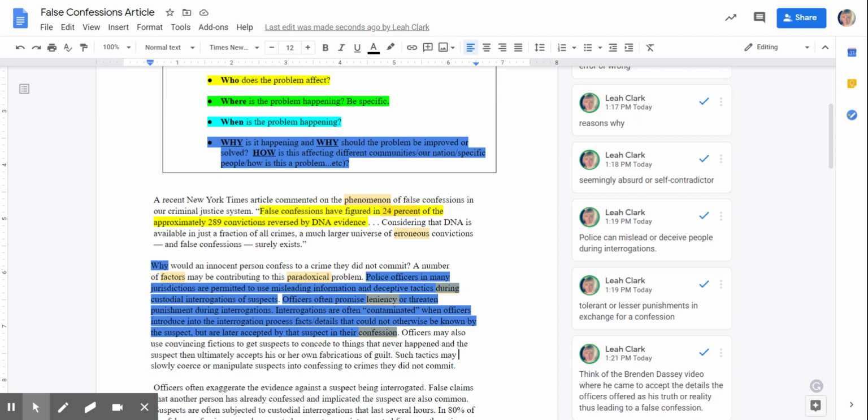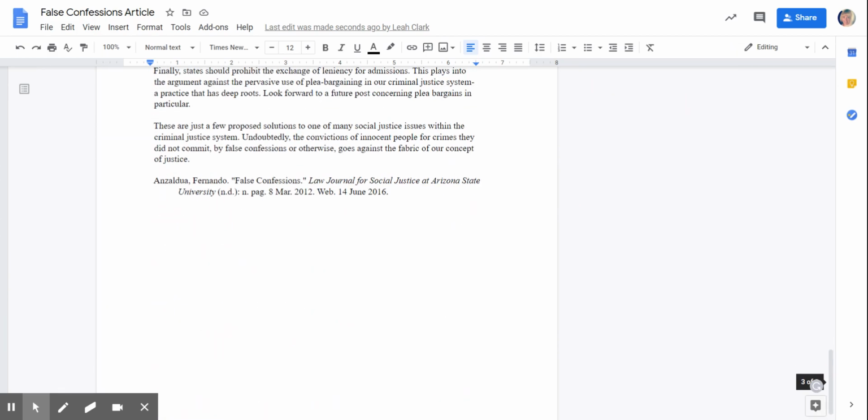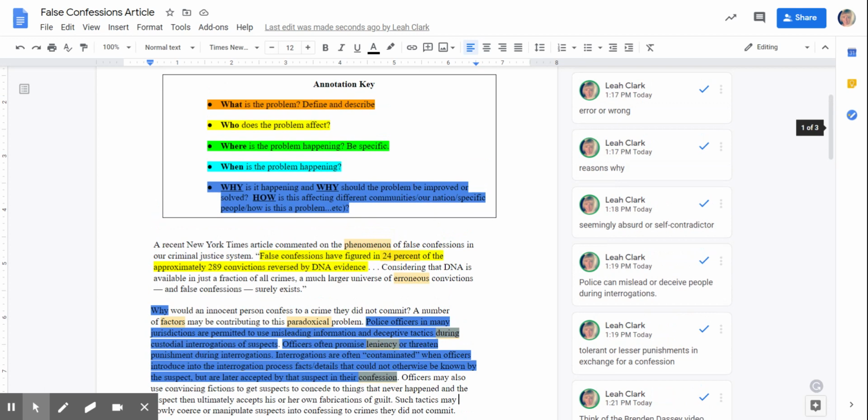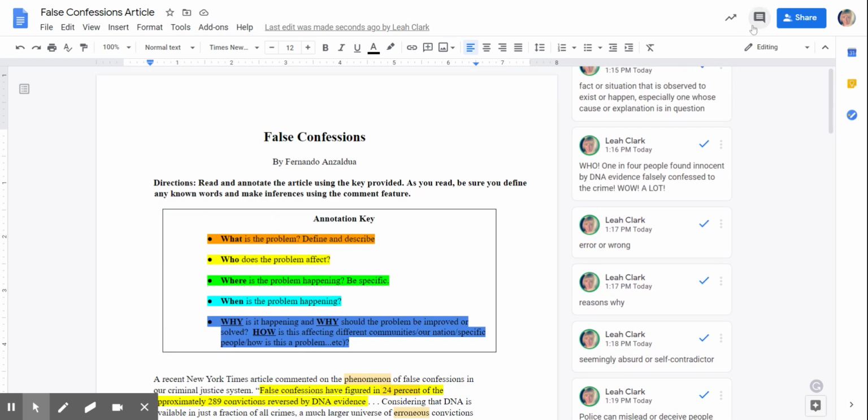Okay, so continue on to read the last, about 2.5 pages, and you should have pretty much everything found from this annotation key through your reading. Again, you want to find as much information as you can to help you build that really effective analysis of the problem paragraph that you will start drafting in a couple of days.